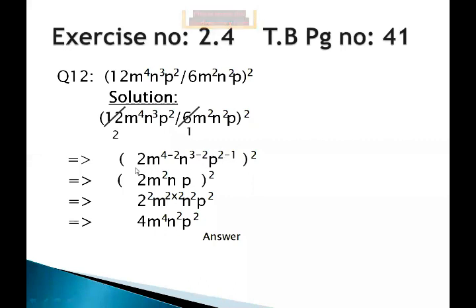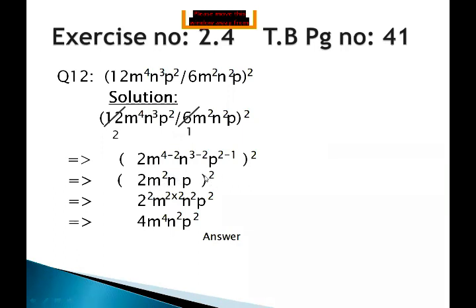We are still working inside the parenthesis. We haven't used the overall exponent yet. So it becomes inside the parenthesis 2 m to the power 2, n to the power 1, p to the power 1. Now the fraction has become a monomial and the overall exponent is 2.